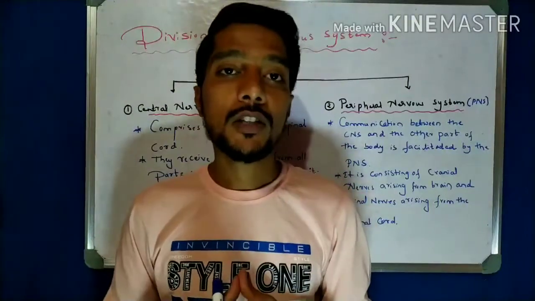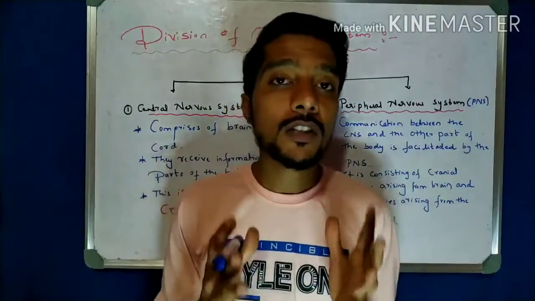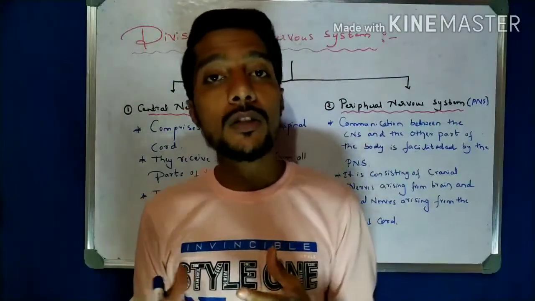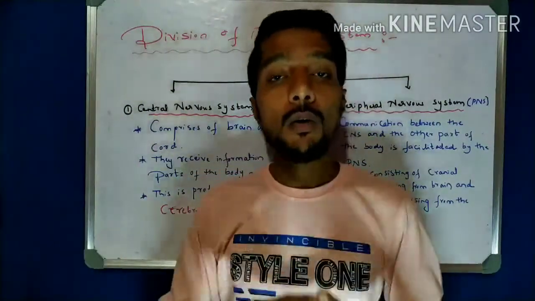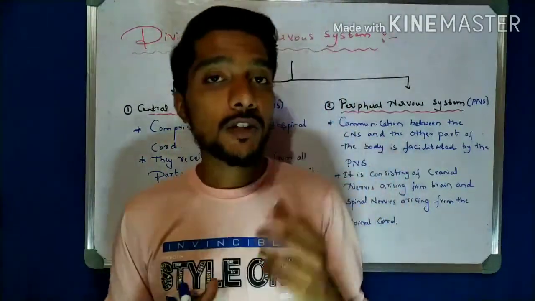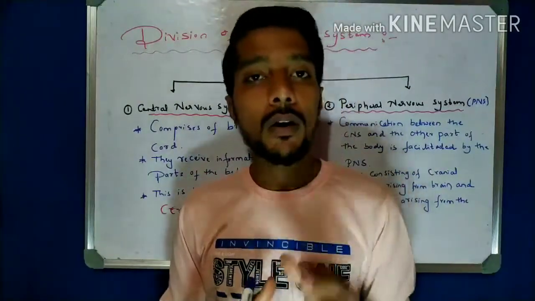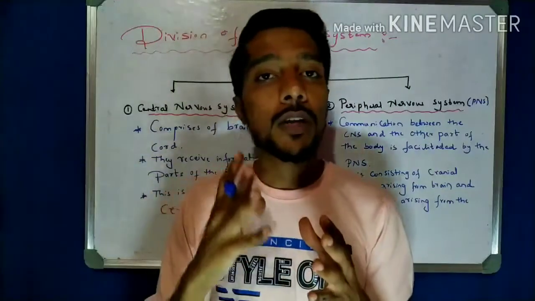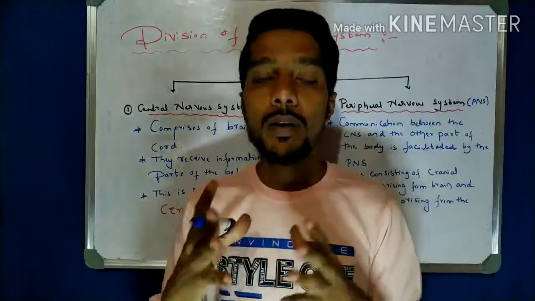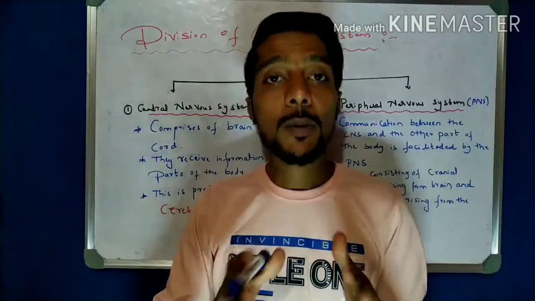Now let us start the division of nervous system. We know about the nervous system. What is its function? The function of the nervous system is control and coordination, maybe voluntary movements or involuntary movements. The control and coordination, that we call a reflex arc, is controlled by the nervous system. The structural and functional unit of the nervous system is a neuron, or nerve cell, and we know its structure: dendrite, cell body, axon and axon terminal. Now in this video we divide the nervous system into two parts.